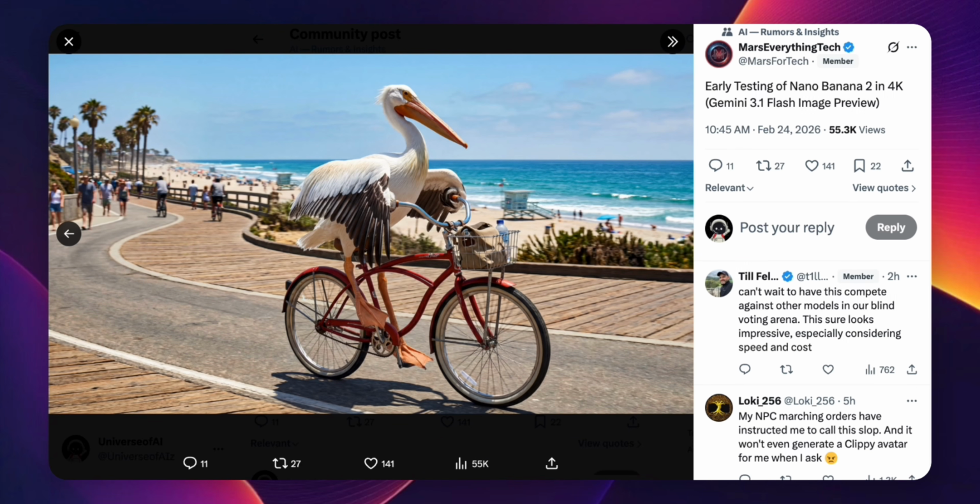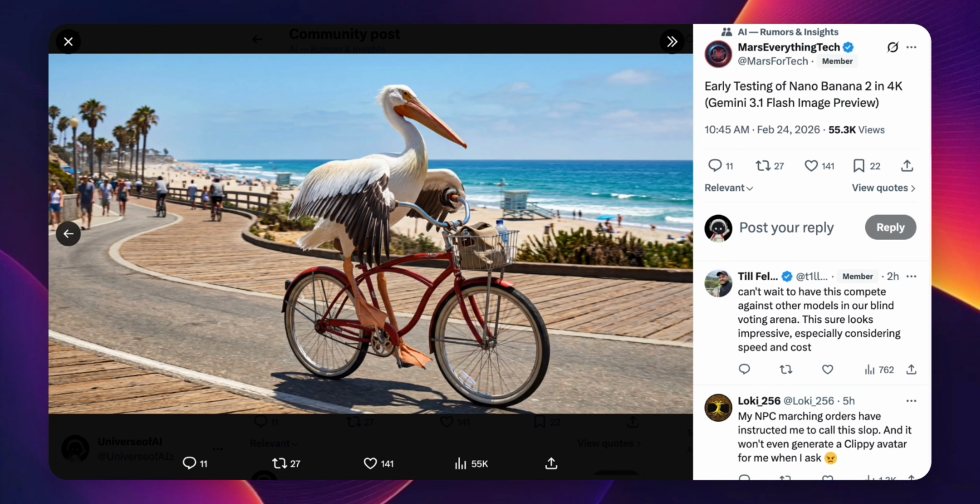And the fourth is the famous pelican riding a red bicycle on a beach boardwalk, also known as the famous pelican SVG test. This picture probably exists to show that the model is good at handling requests that are not really normal, like a pelican riding on a bike, obviously. Now, here's the thing about these. This is the Flash model.